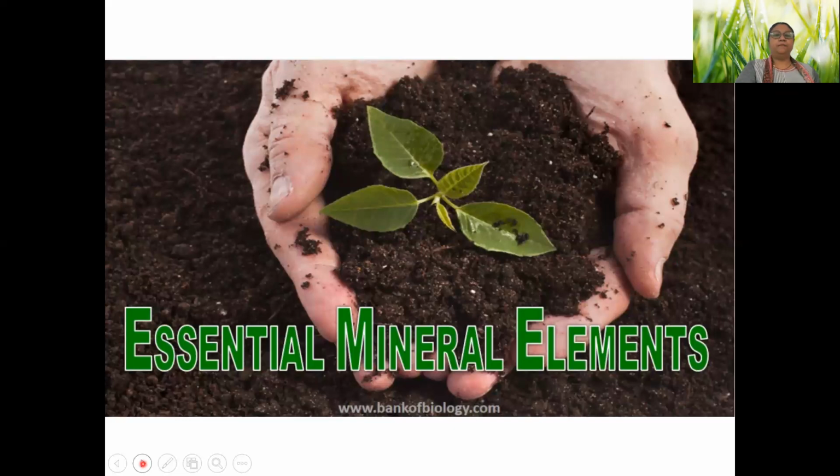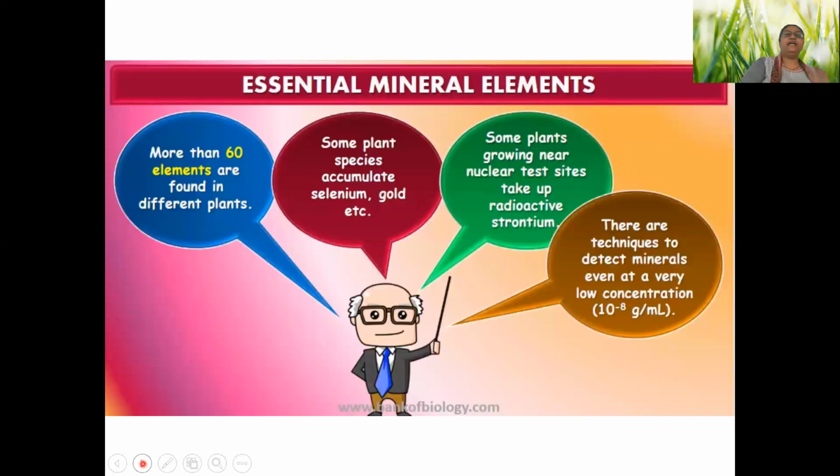Now this hydroponics gave us an idea about essential mineral elements, because if you want to cultivate a plant by hydroponics, you need to understand that the plants need to get some minerals for their betterment.